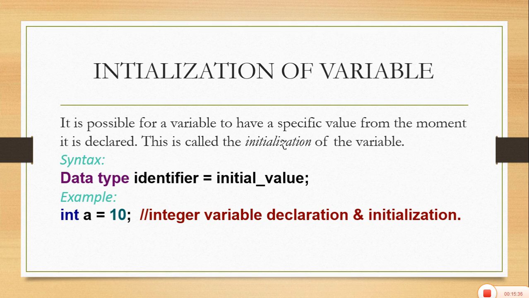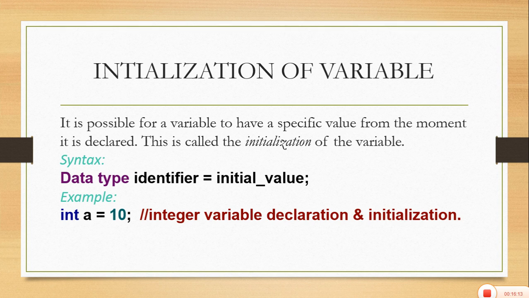The value should match the data type which was used at the time of declaration of the variable. For example, here: int a, where int is the data type and a is the variable, equal to, the assignment to the variable, is the value 10. 10 is an integer type value which is assigned to the variable a.